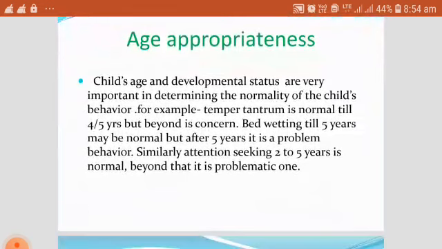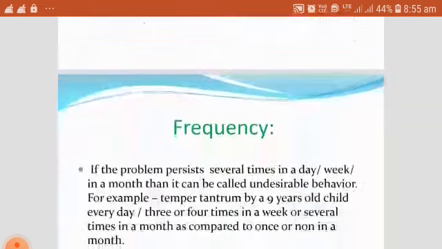A child's age and developmental status are very important in determining the normality of the child's behavior. For example, temper tantrum is normal till 4 to 5 years, but beyond that it is a concern. Similarly, bedwetting till 5 years may be normal, but after 5 years, it is a problem behavior. Similarly, attention seeking at 2 to 5 years is normal. Beyond that, it is problematic.